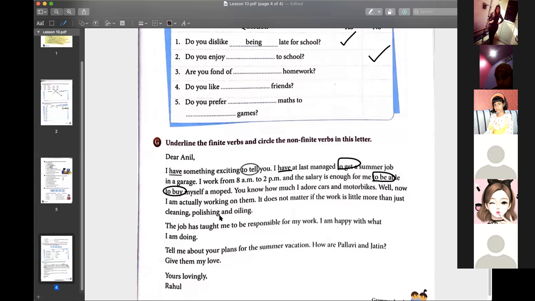Any other doubt, anyone? Some hands are raised. Okay. Yes, Anushka, what is your doubt? Ma'am, I do not understand the G question. G is wherever you see finite verbs, you underline them, and wherever you see non-finite, you have to circle them.